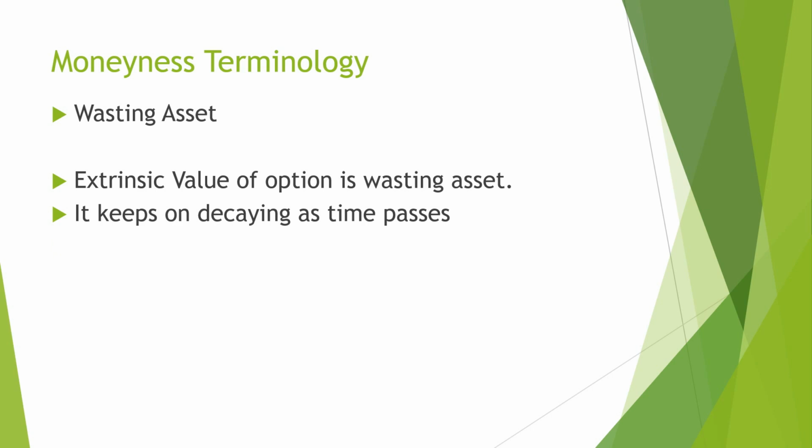Time value keeps decaying as time progresses. The value of our car decreases over a period of time. In 1 month it may decrease by 30,000. In 1 year it may decrease by 80,000. In 5 years it may decrease by 5 lakhs. This is for the example of a 10 lakh car. Similarly, as time passes, the time value of an option keeps reducing. Please pay attention. Time value of an option keeps reducing.